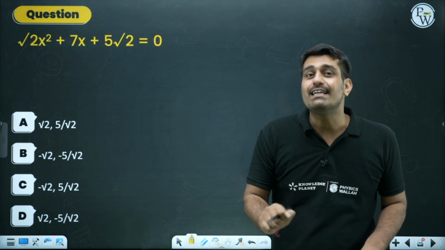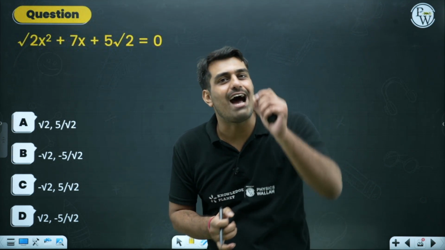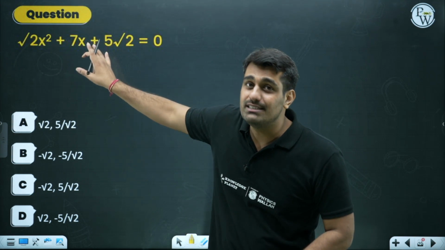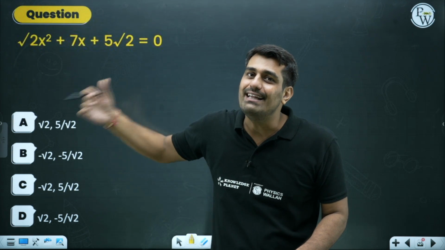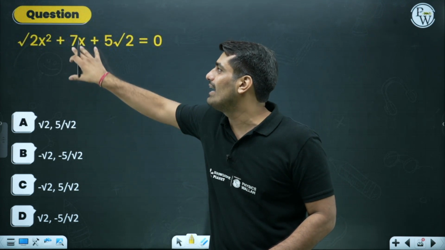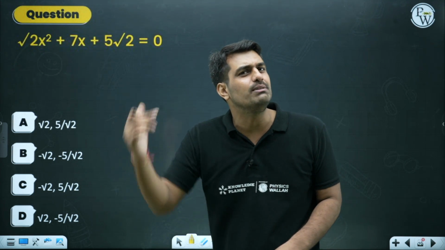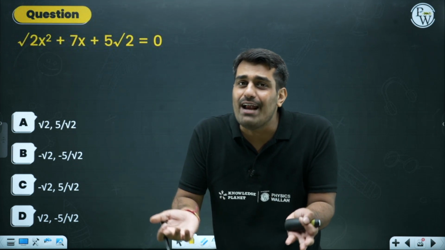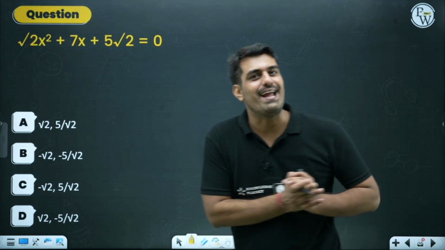Be more patient. Do all the steps that have to be taken: multiplying the constant with the coefficient of x square, and then checking out the factors such that I get 7x. All these things have to be seen. Pause the video, try doing it. Let me do it from my end.